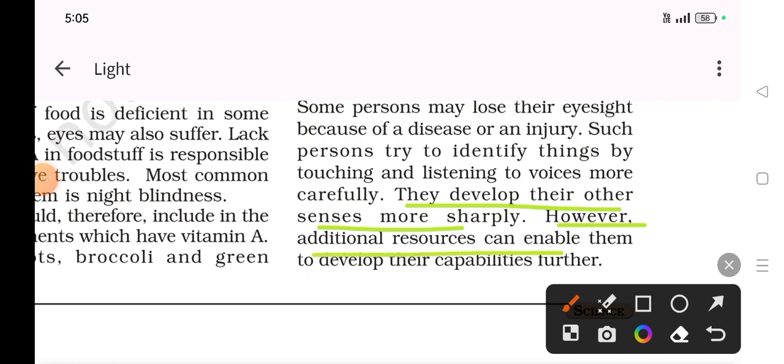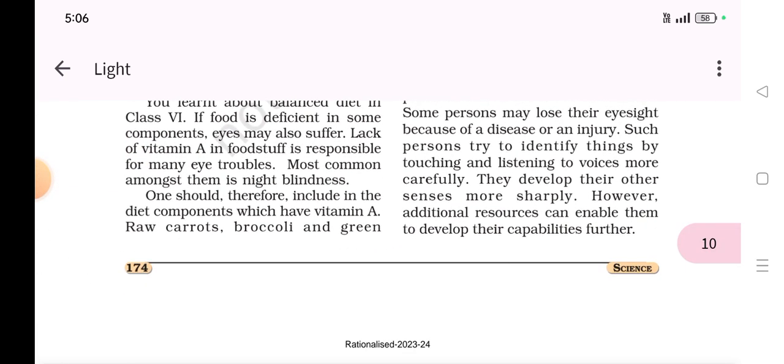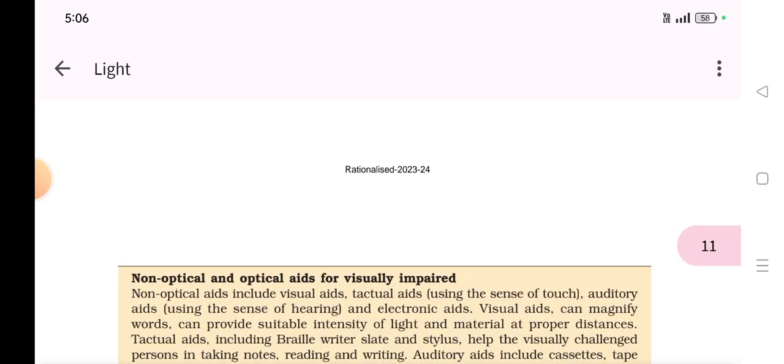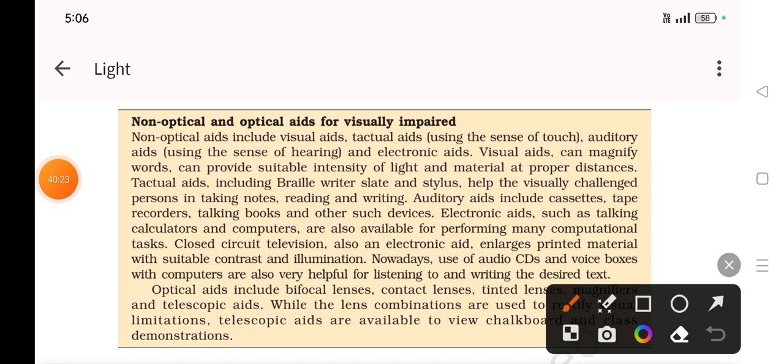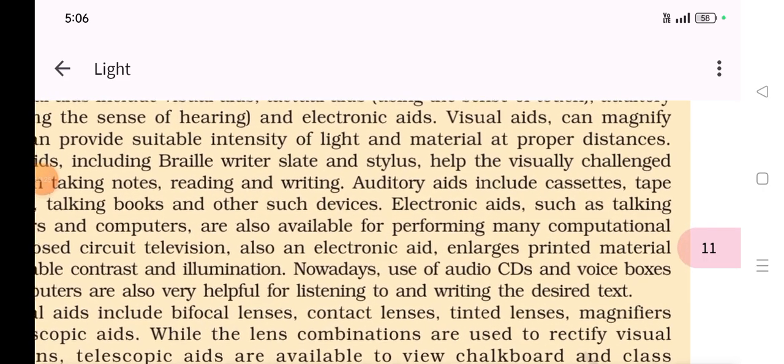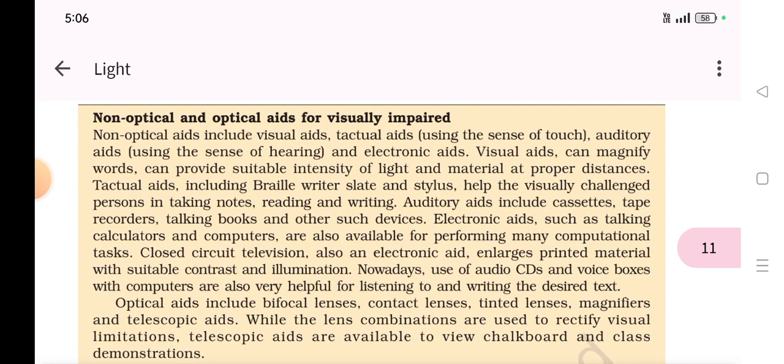However, additional resources can enable them to develop their capabilities further. For example, if someone is blind, it is not that the person cannot gain knowledge. That person can gain knowledge by some aids, even by a system, braille script, non-optical and optical aids. So this is very important. It is extremely crucial for us.